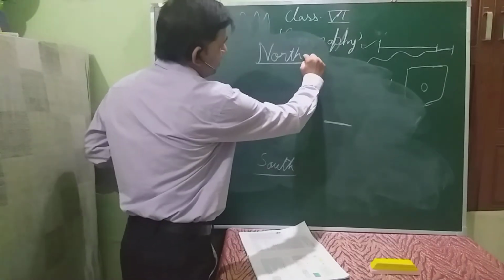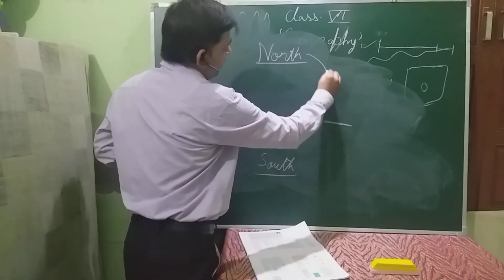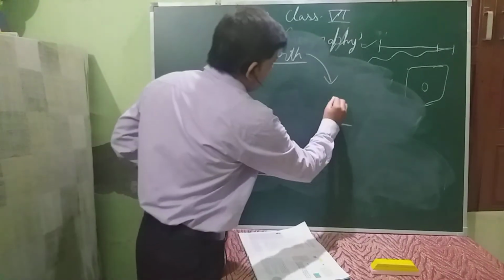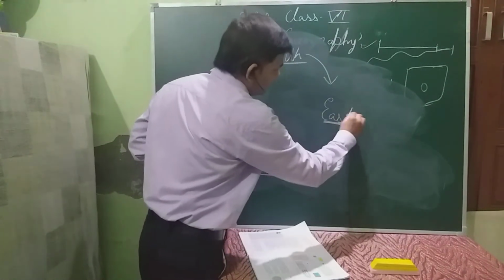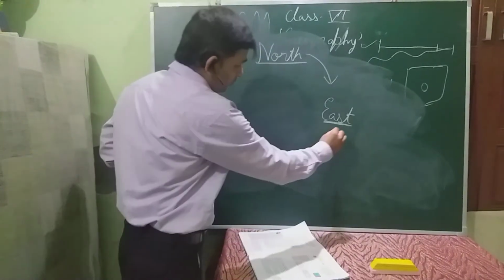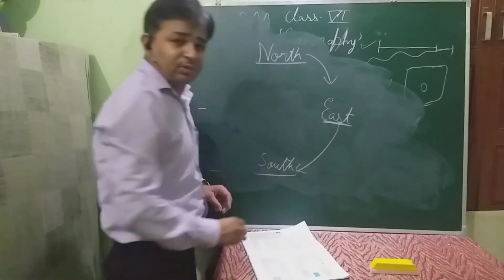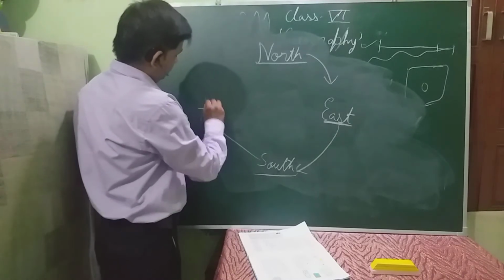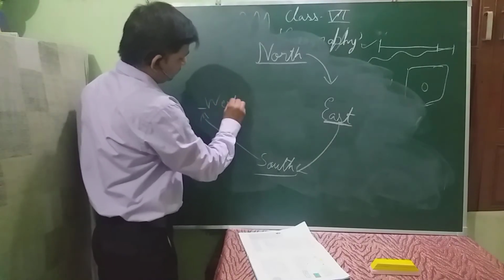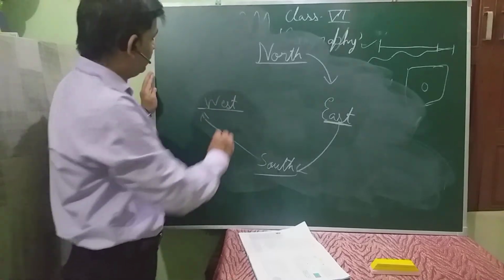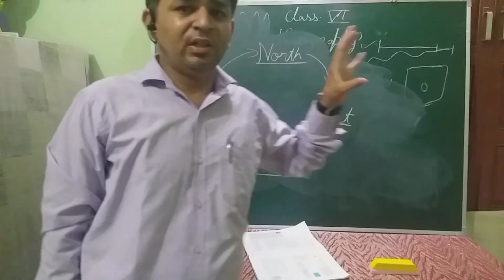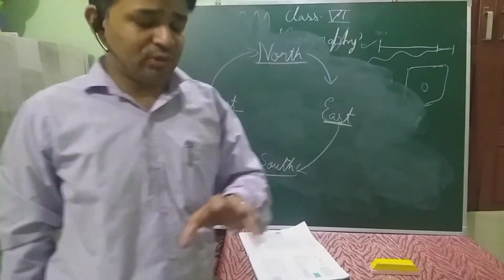If we move in this particular way, which direction will come? East. And if we move this way, of course, the south will come. And now the fourth direction which remains is what? West. The west direction will come. Again we will jump to north. So these are the four main directions, cardinal directions you can say.